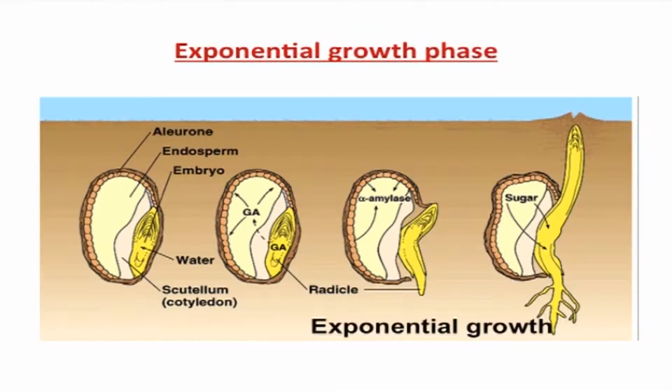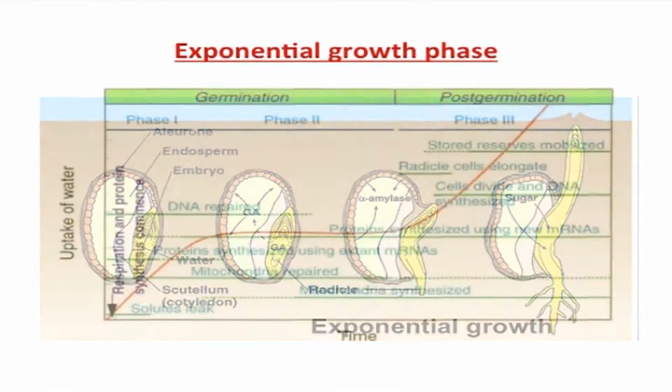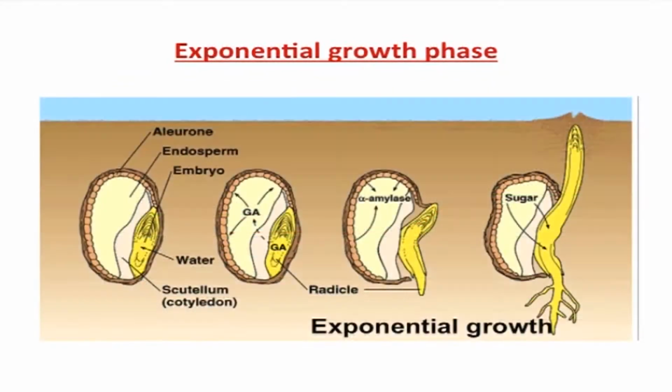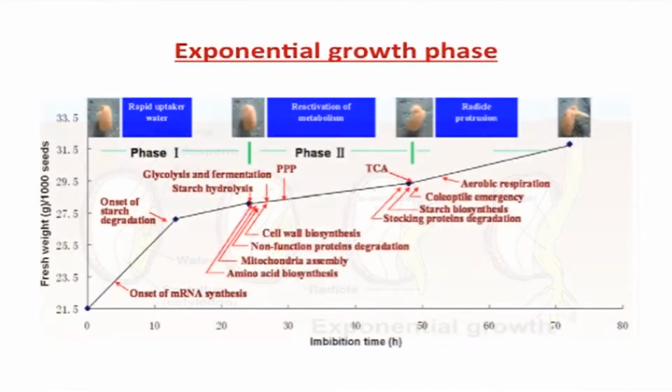This phase is the most active and visible phase that culminates with the emergence of the radicle from the seed. The breakdown of stored food into sugars, amino acids and fatty acids is used by the actively dividing embryonic axis. Growth hormones like auxins guide the elongation of the root, which emerges through the micropyle and enters the soil, while the epicotyl grows towards light. This process continues till the germination of the seed into a seedling is complete.